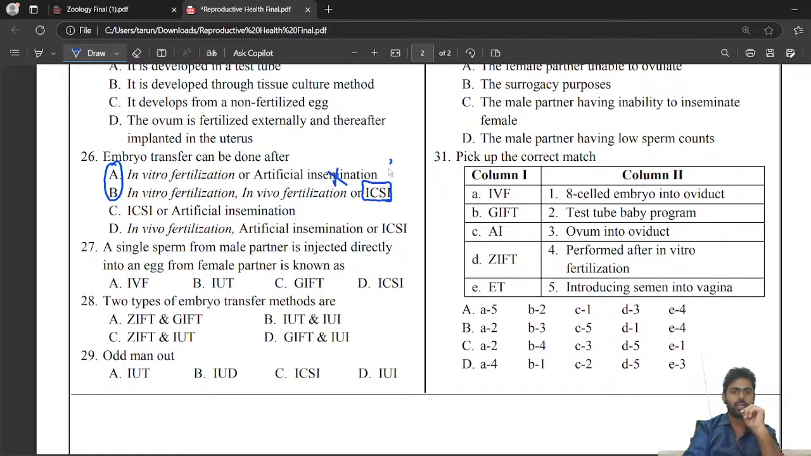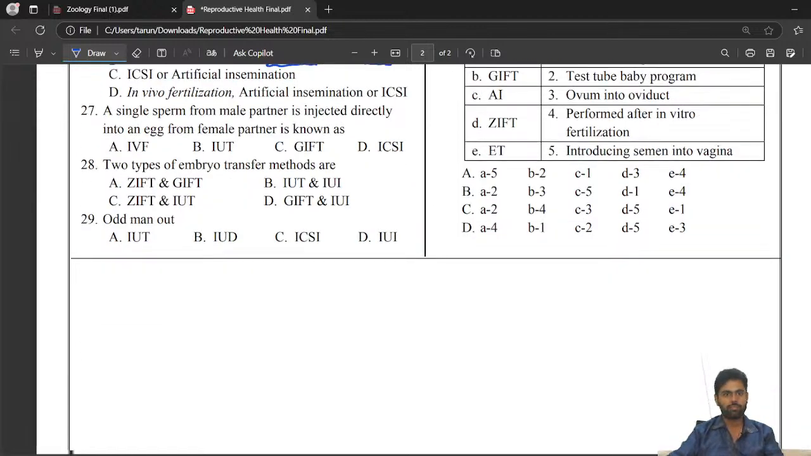ICSI means intracytoplasmic sperm injection. We can do it, develop up to the 8 cell stage and directly transfer. In vivo fertilization means fertilization in the body itself, then how can we transfer the embryo? That's a bit of a question. Okay, fine, I'll check why they have given this question.